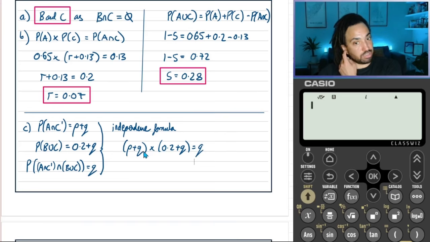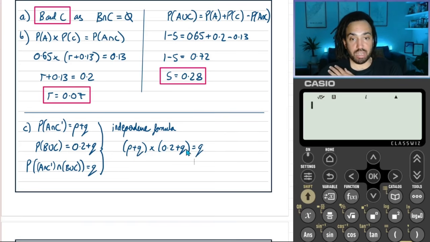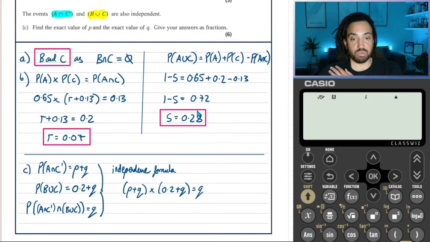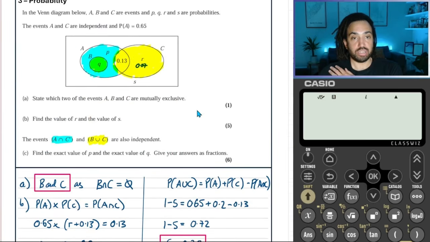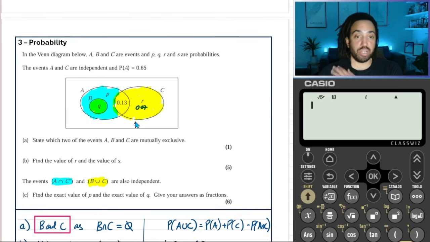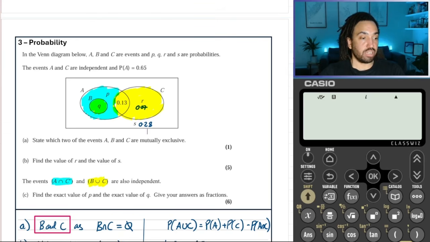Now that's not nice because we've got two unknowns there. We've got P and Q, so maybe we need some more information. So we know S, don't we? We know S now is 0.28, which means we know what P plus Q is, because P and Q are the only ones that are missing in the Venn diagram.